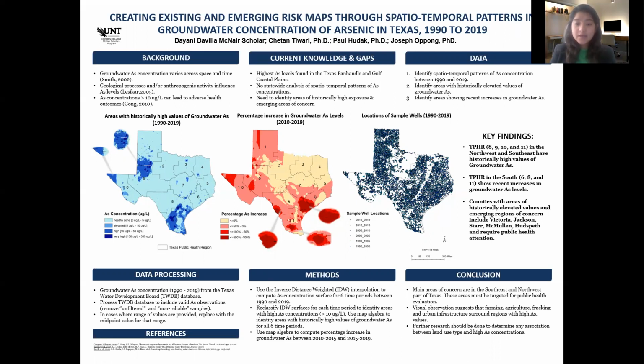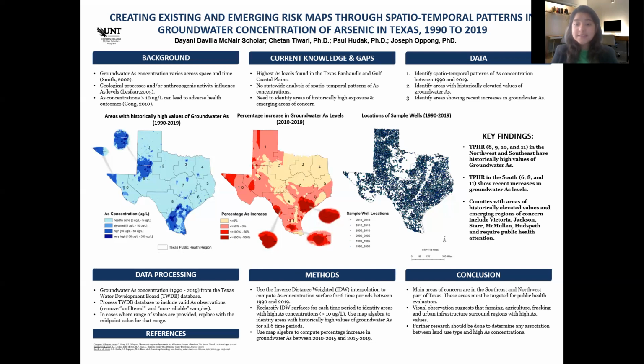for each time period, then the arsenic concentrations were used in map algebra to identify the regions that persistently showed arsenic concentrations above 10 micrograms per liter. For the second map, the percentage increase in groundwater arsenic levels in the last decade. The map algebra computed the percentage increase in the areas that were above 10 micrograms per liter for the periods of 2010 to 2015 and 2015 to 2019.